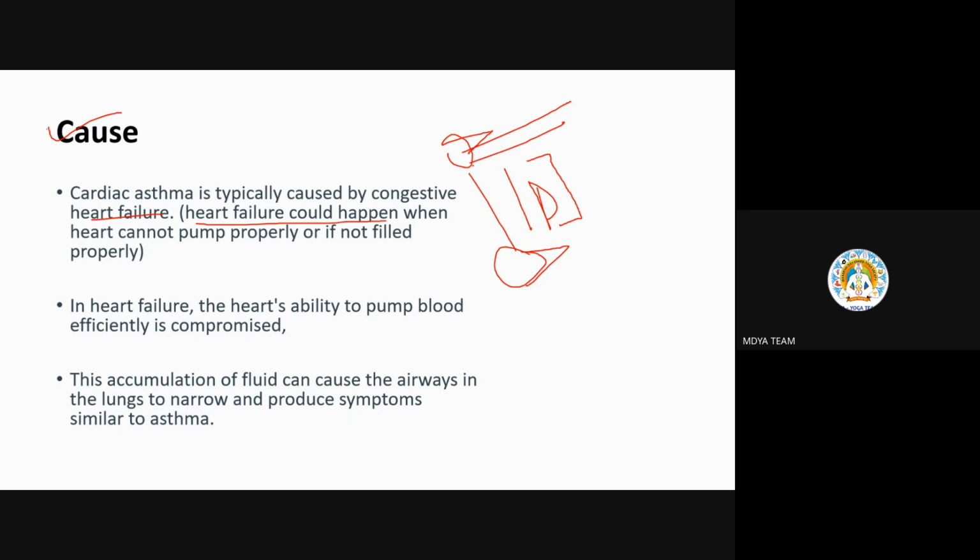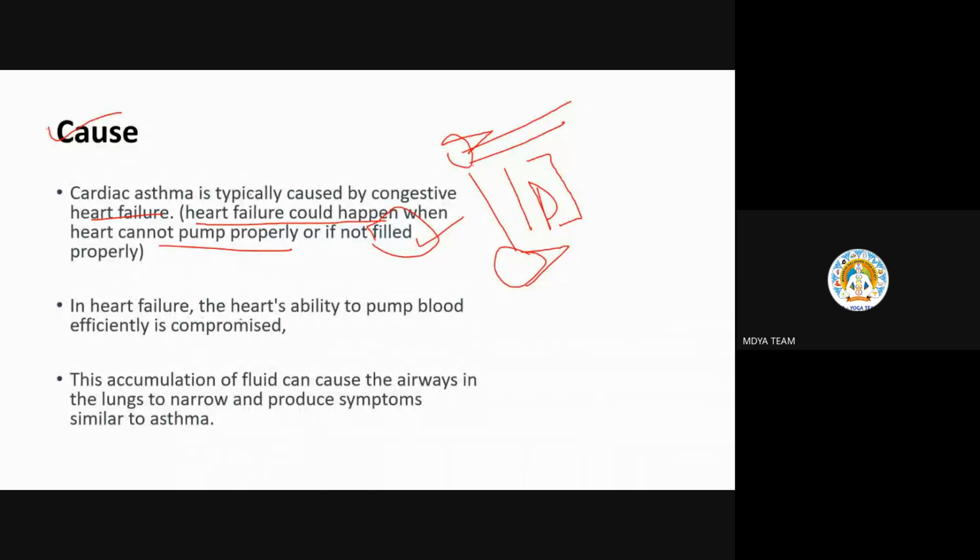Okay, to the next part of the heart. So what is happening in heart failure? Of course, proper filling will not happen because the oxygen is not getting exchanged with carbon dioxide. It could happen like this: the heart is not filling properly, or it is not pumping properly. These two things could happen.